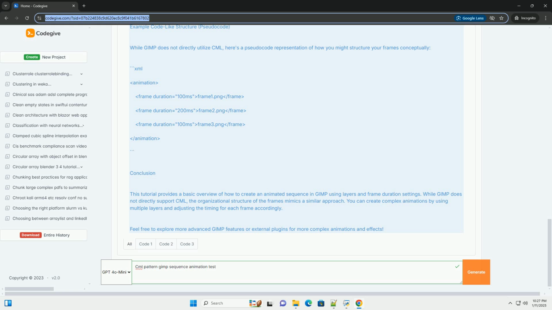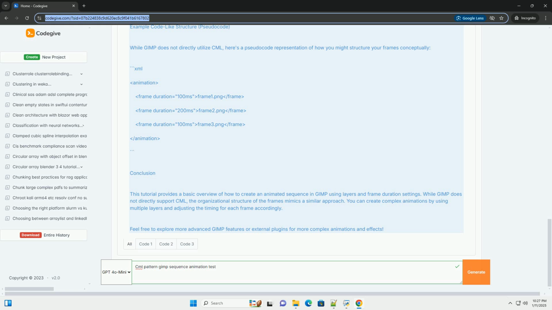Step 5. Preview your animation. 1. Preview the animation. To see how your animation looks, you can use the following method. Go to Filters, Animation, Playback. A window will open, allowing you to play your animation.